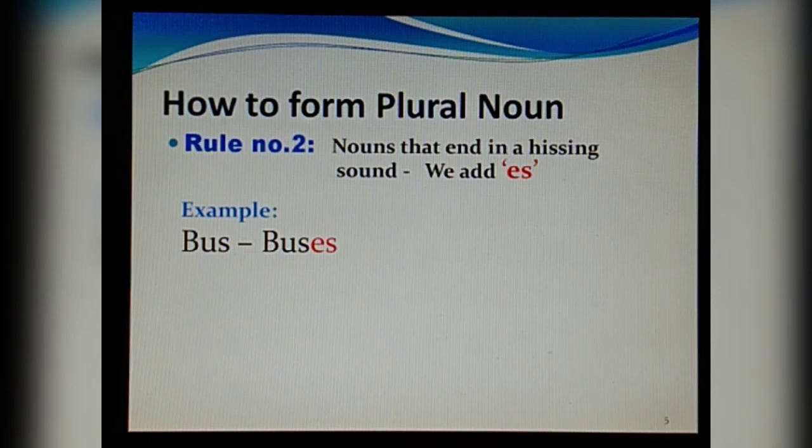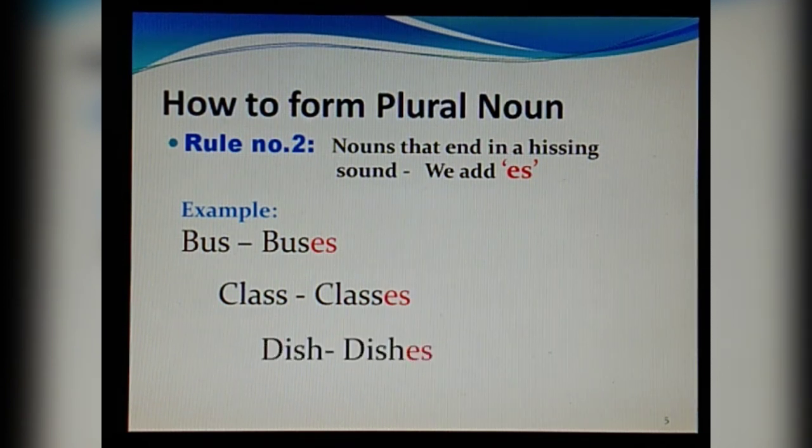So that hissing sound is coming there at the end. So we are changing it into plural by adding es. So we have written buses. Class becomes classes. Dish becomes dishes. So we are adding es to all those nouns ending with a hissing sound.